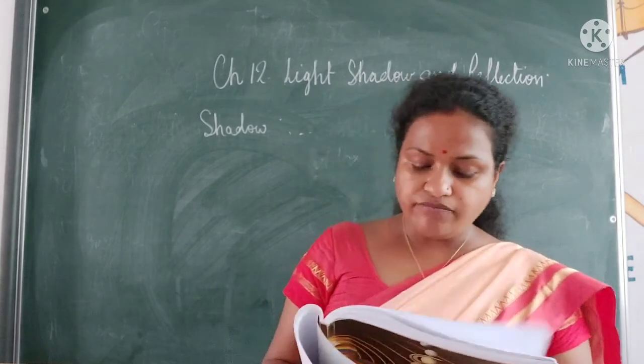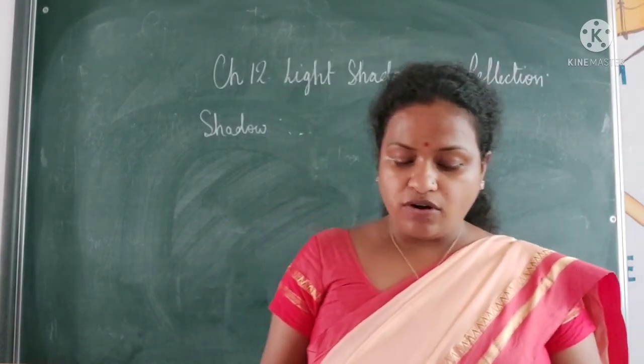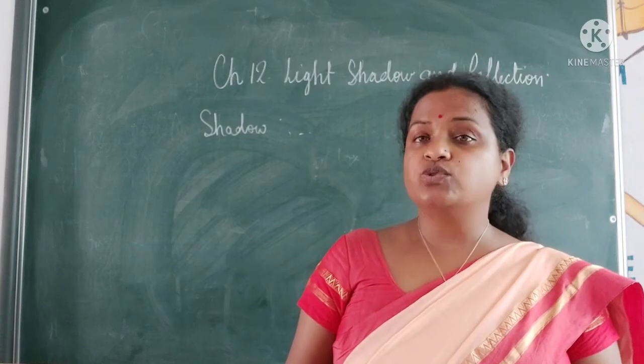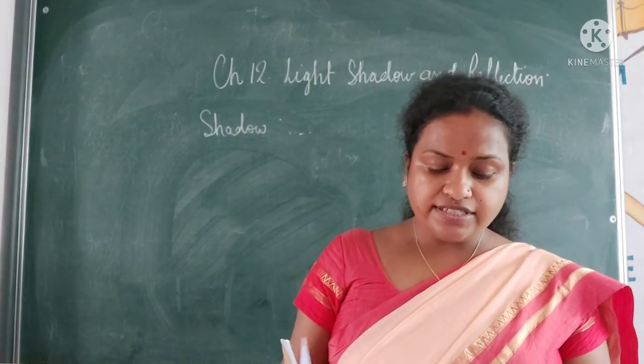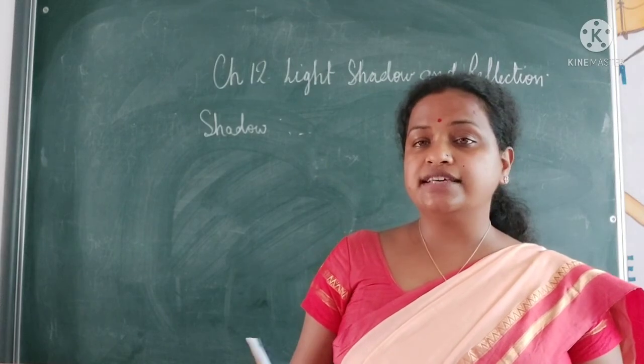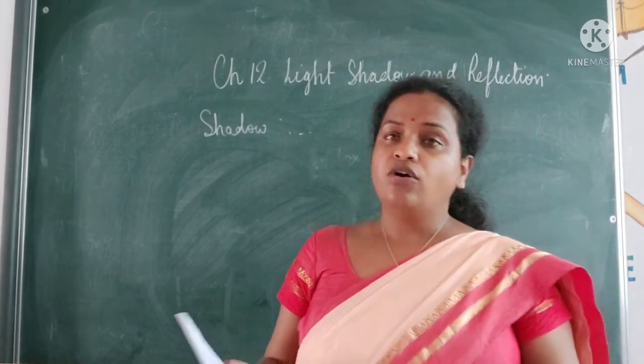A shadow is formed when the object is opaque or translucent. First, there is a source of light. Second, there is a surface or screen behind the object.